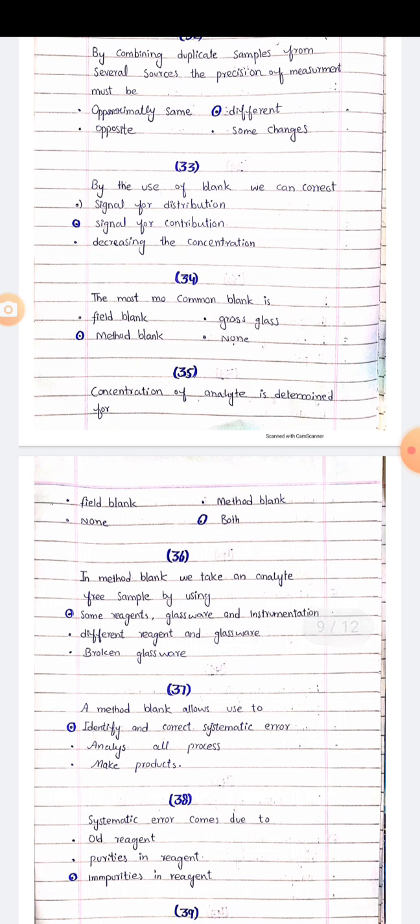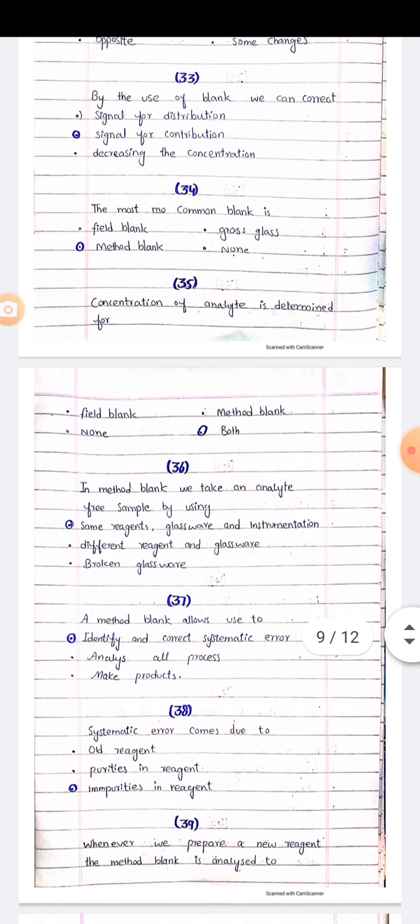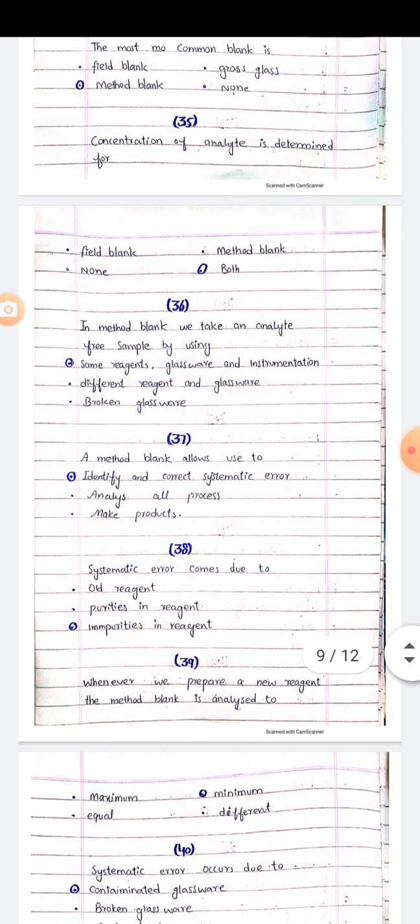MCQ number 34. The most common blank is field blank, method blank, gross glass, none of these. Right answer is method blank. MCQ number 35. Concentration of analyte is determined for field blank, method blank, both, none of these. The right option is both.